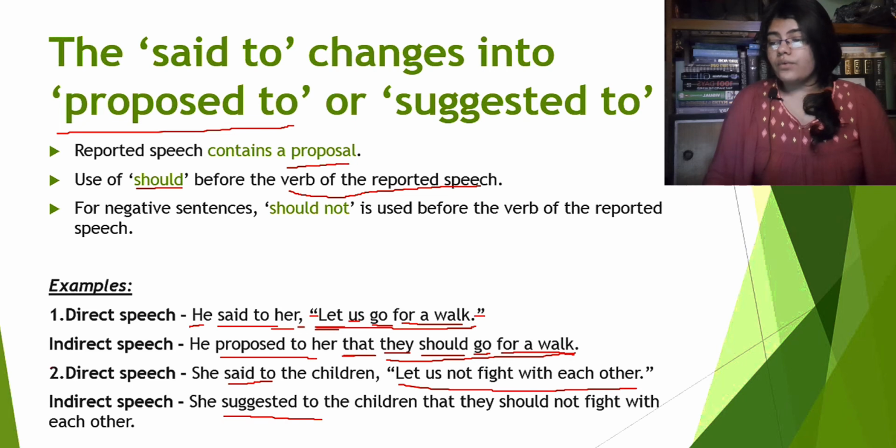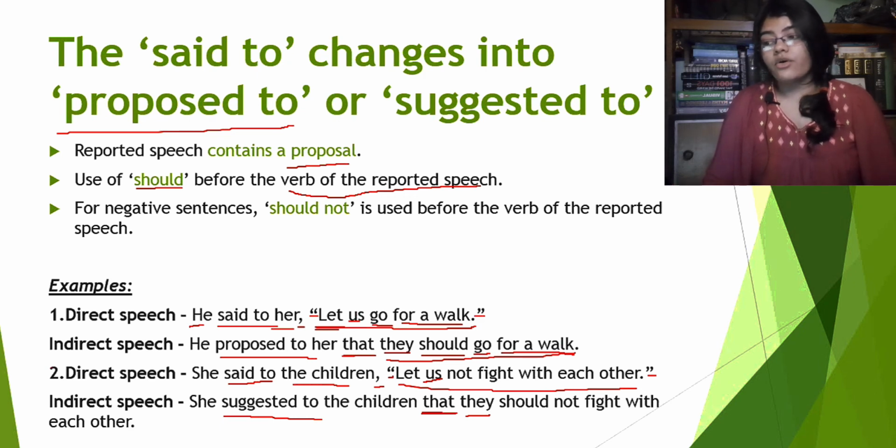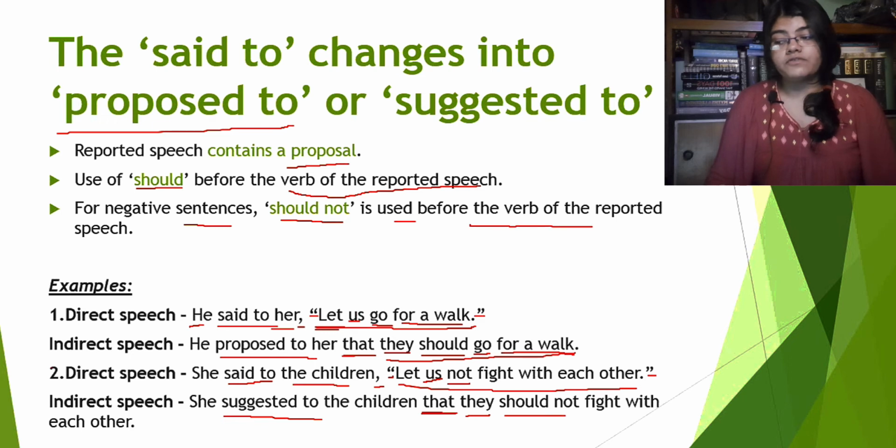Now, we will not use the comma and the inverted commas, obviously. Again, we will use that here because the reported speech contains a proposal. Now, us will be they, right? Because she is saying this to the children. Now, this is a negative sentence. So, what did we see here? For negative sentences, what happens? Should not is used. So, not will be replaced by should not, right? Should not is used where? Before the verb of the reported speech.